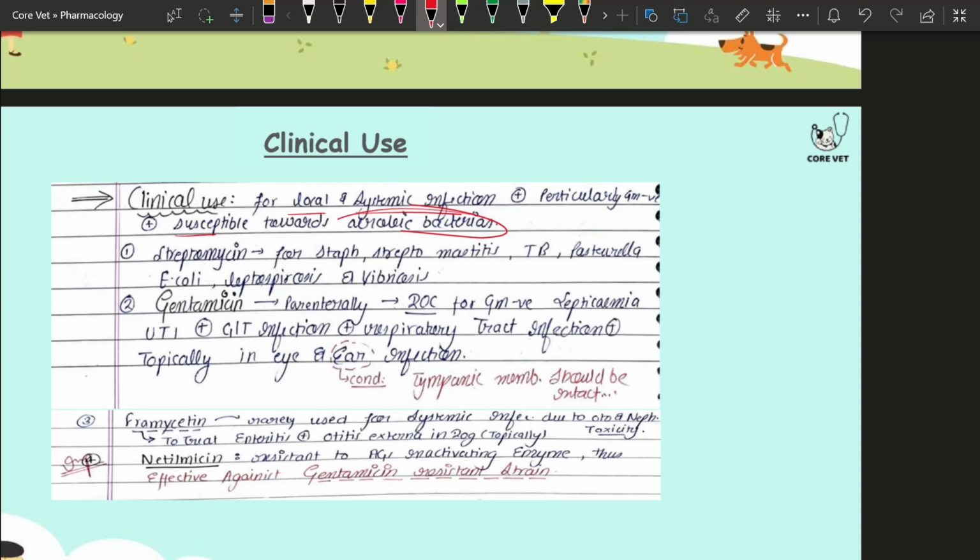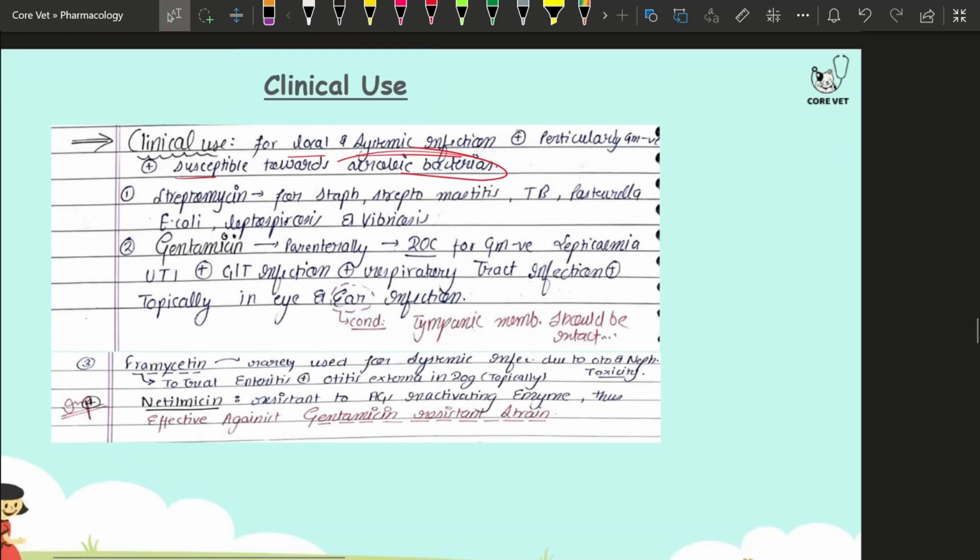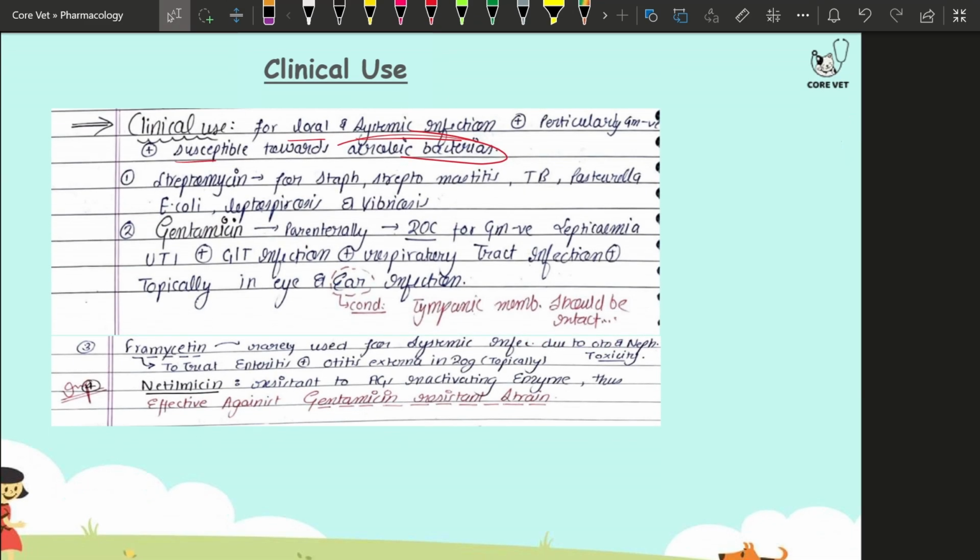If we talk about streptomycin, what can it treat? Staph and strep infections. This is because staph and strep are common causes of mastitis. Streptomycin is also used for the treatment of TB, as I told you. Next is infection by Pasteurella, E. coli, Leptospira, and Vibrio.